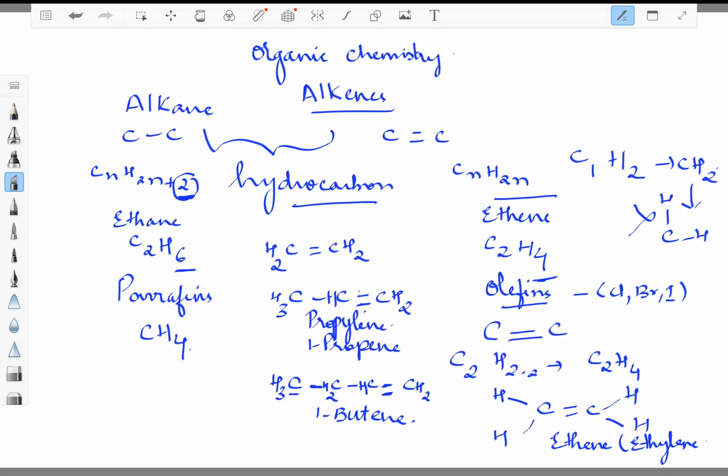We have also said that alkenes are called olefins because they give oils upon reaction with chlorine, bromine and iodine. We have also seen how many hydrogens a carbon with a double bond can accommodate, in the examples of ethene, propene and butene.